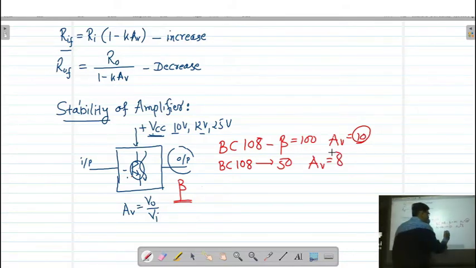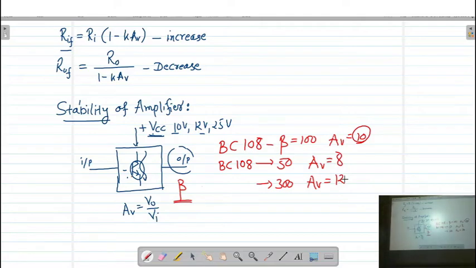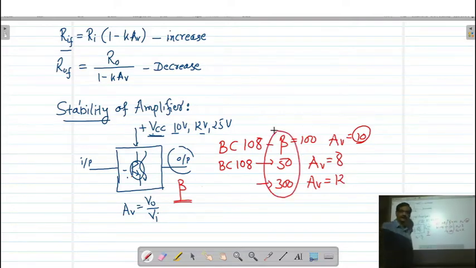If we have a transistor with a current gain of 300, then the gain of the amplifier will increase to 12. So remember, when the transistor is manufactured, it is very difficult to keep the beta of the transistor constant.